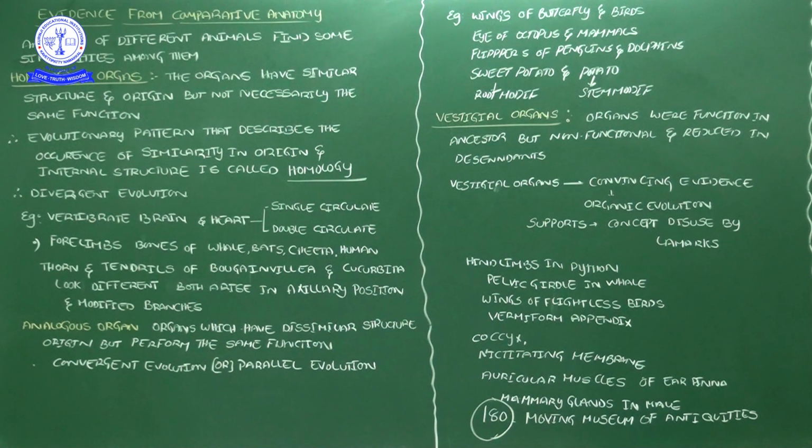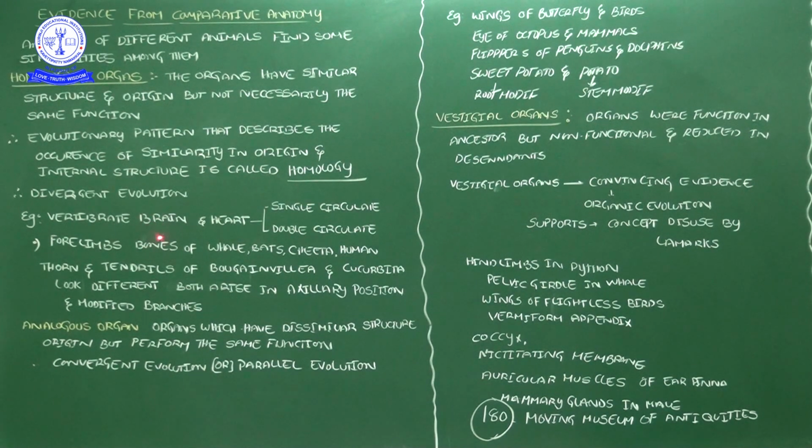Examples will give you a good idea. Along with the board explanation, I said some examples, and we will see some extra examples here. One example belonging to homologous organs is the vertebrate brain and heart. If you look at the vertebrate brain in the different groups, for example the five classes: fishes, amphibians, reptiles, aves, mammals, and understand the anatomy,